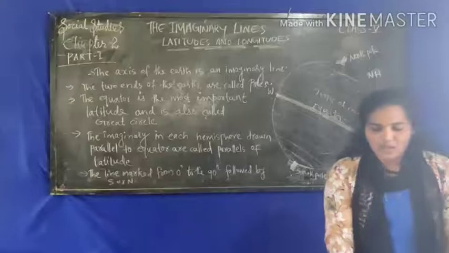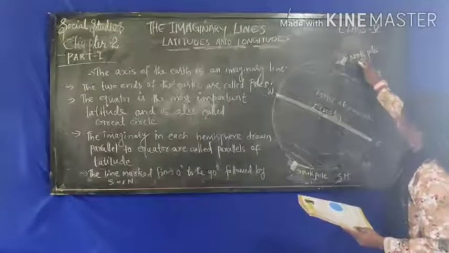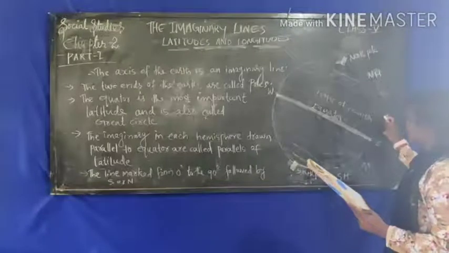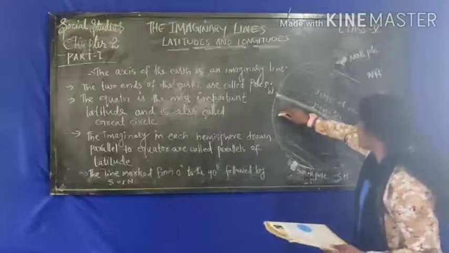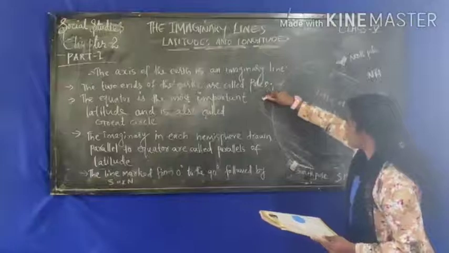Now see, in the globe this is the north pole and this is the south pole, this is the equator, this is the northern hemisphere and the southern hemisphere, and all these lines are latitudes.